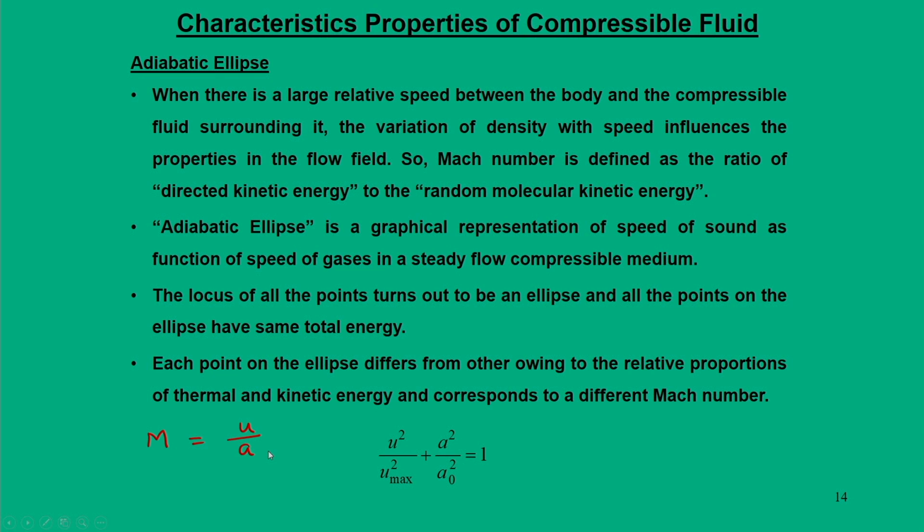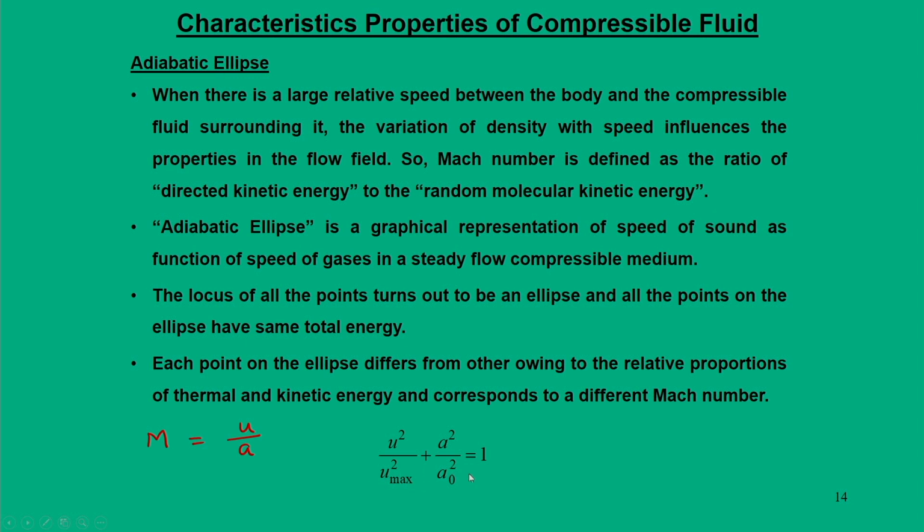Based on this particular concept, we can now derive the equation for the adiabatic ellipse, that is u square by u max square plus a square by a naught square is equal to 1. As I mentioned, we know what u max is, that means how a gas can attain maximum speed, and we also know the stagnation speed of sound at the stagnation conditions for a given gas.